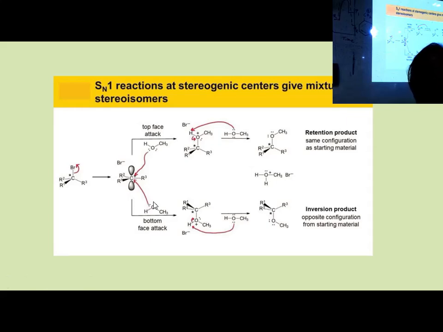Apparently the product looks like the same product, but if we analyze it stereochemically, there may be some difference, because they will be mirror images of each other. The products formed will be mirror images of each other. Achha, so let's analyze that. Top face attack, you are getting this product. Attack from bottom, you are getting this product. Apparently looking same, but actually they are mirror images. Sometimes these mirror images can be the same, sometimes not. If this carbon is a chiral carbon, three different groups are there, and here a fourth group has come. So four different groups have come. So this will be a chiral carbon. Chiral means asymmetric carbon.